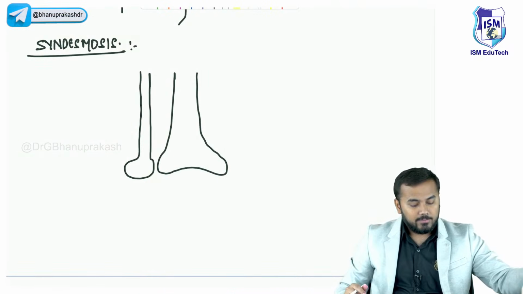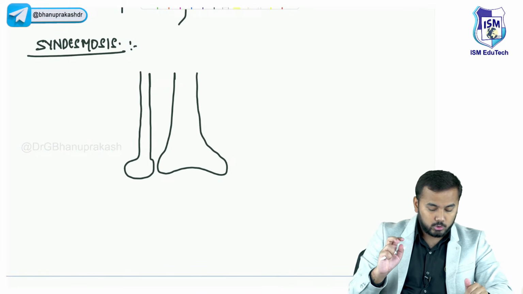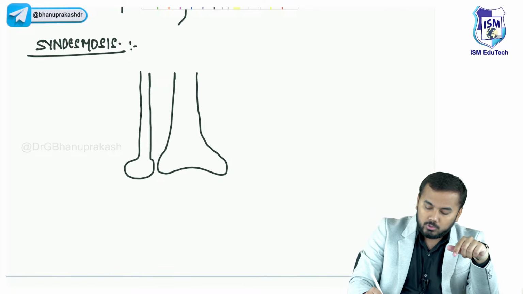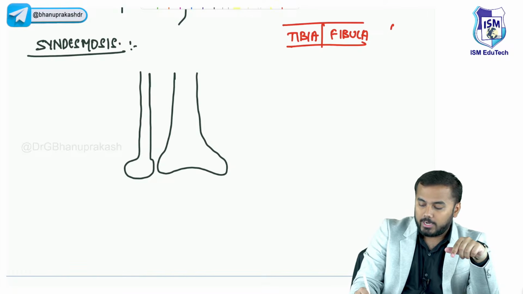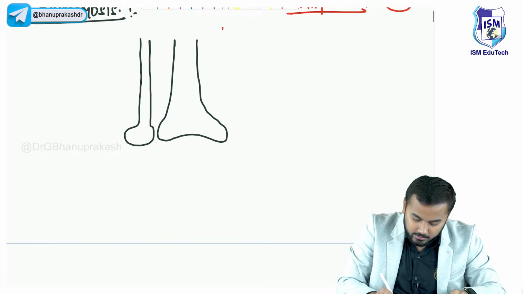In the same way, in the lower limb also we have two bones. What are those two bones? One is called tibia, and the other one is called fibula. These are the two bones that are located in the leg region. Okay, now when I draw another picture, you will understand.